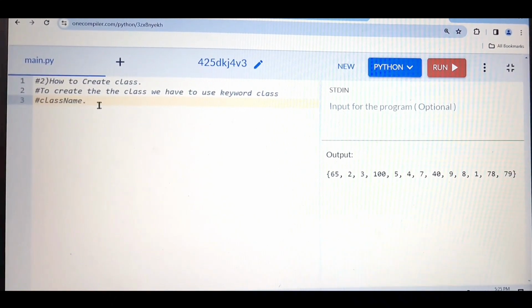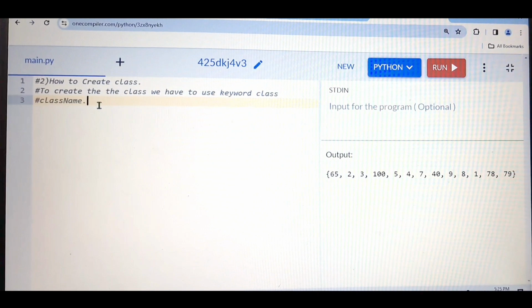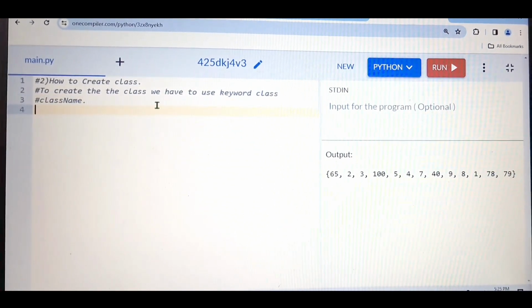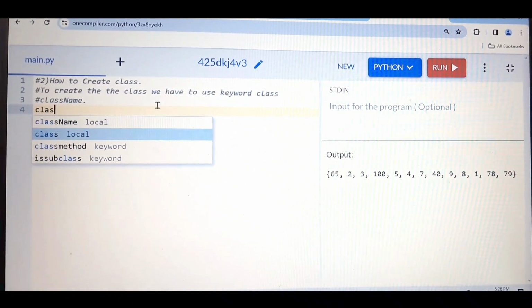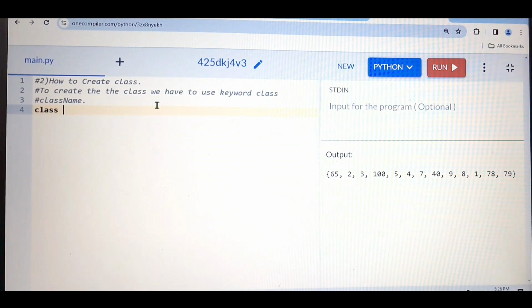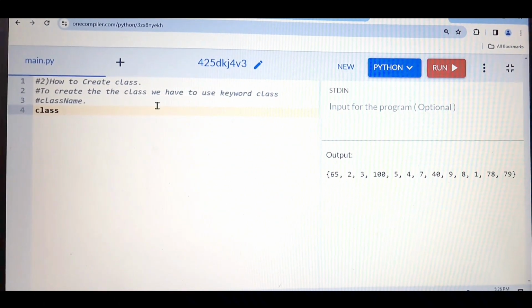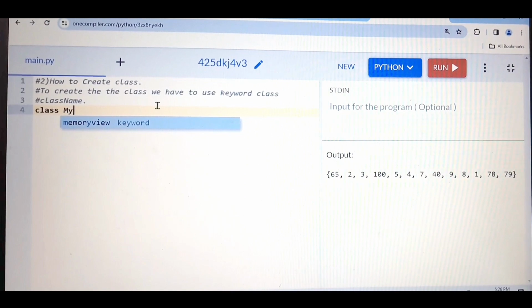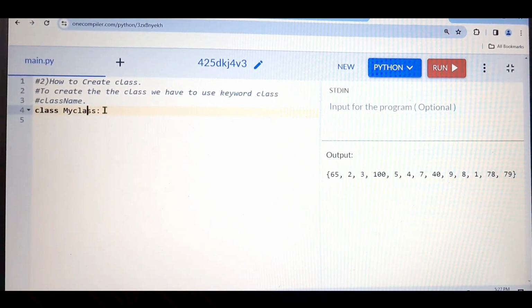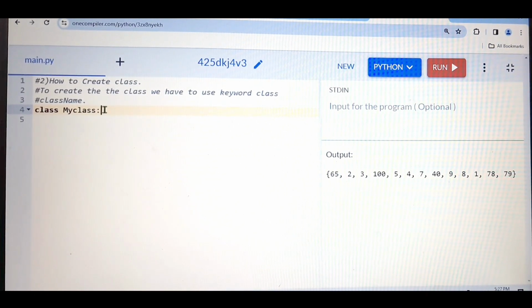So here you can see how to create the class. The first thing, to create the class, we have to use the keyword class. So let's use class. This is the keyword I'm using to create the class. Then I have to give the name to the class. I can give any name. In my case, I'm giving MyClass. After giving the name of the class, you have to use the colon. This is the syntax. Then here you can define the attributes, or you can say properties.